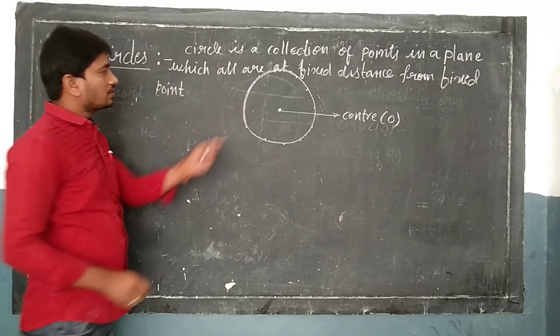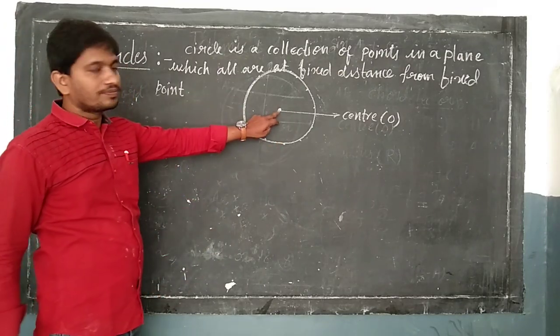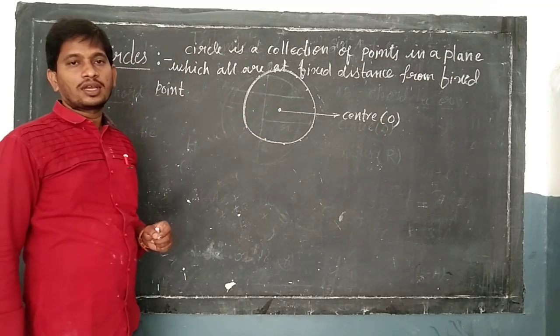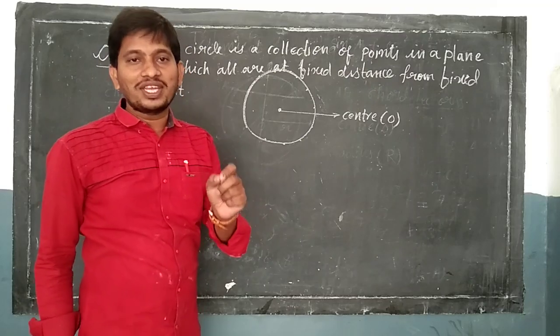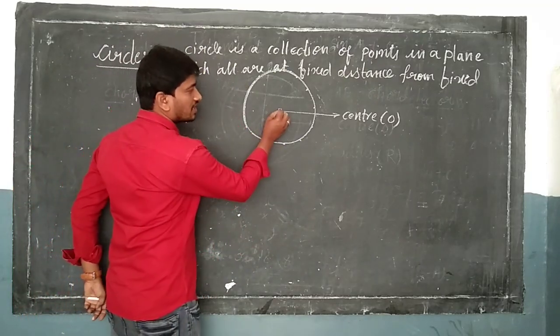That fixed point is called the center, and the distance between the center and any point, this fixed distance, the distance from